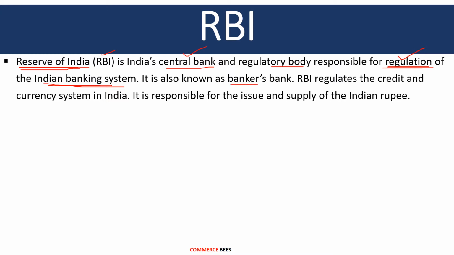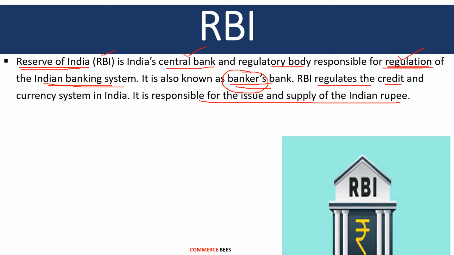It is also known as Bankers Bank. So all the banks that are operating in India come under the control of RBI. So RBI acts like a bank for other banks in India. RBI regulates the credit and currency system in India. So it will control the credit and currency system. Credit means it will decide about the cost of the credit, that is the rate of interest on the loans. It is responsible for the issue and supply of the Indian rupee. So as it is a central bank, it will decide about how to issue and when to supply the currency into the economy. So this is a small introduction about RBI.